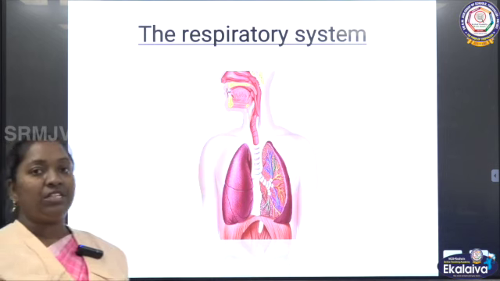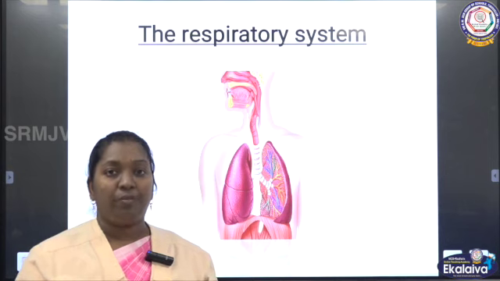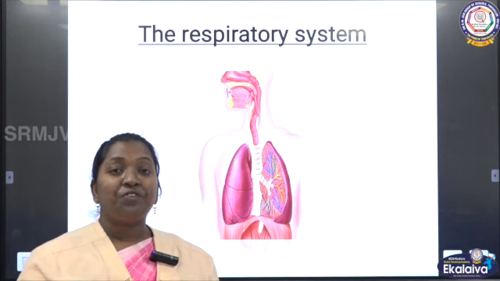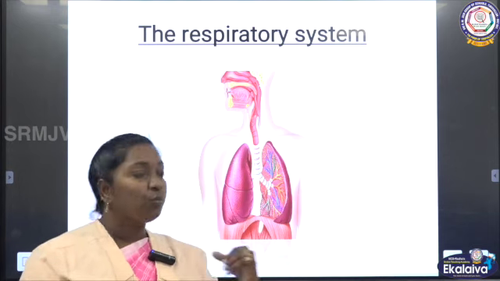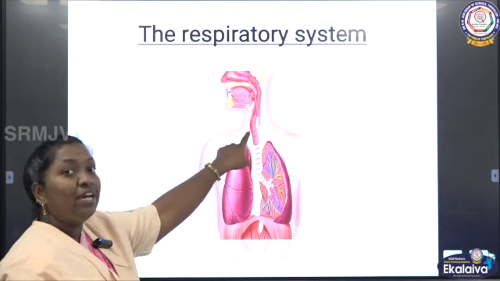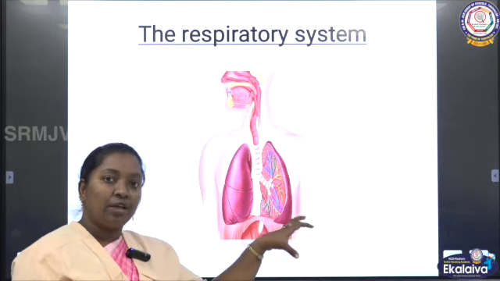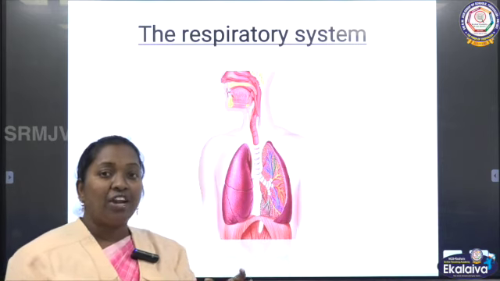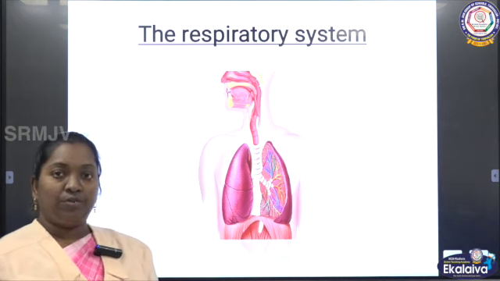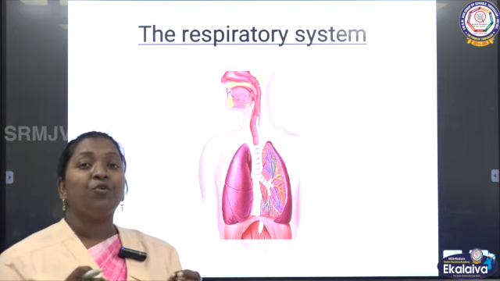Through this breathing, through the respiratory system, what important work is taking place? It purifies our blood. Let me explain one more time. The air enters the nose, passes through the windpipe and enters the lungs. While this process takes place, the pure air of oxygen goes in and the impure air of carbon dioxide comes out. So what is happening? It purifies our blood.